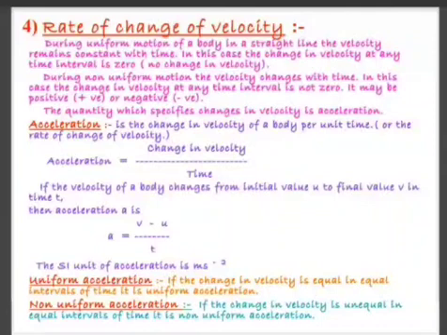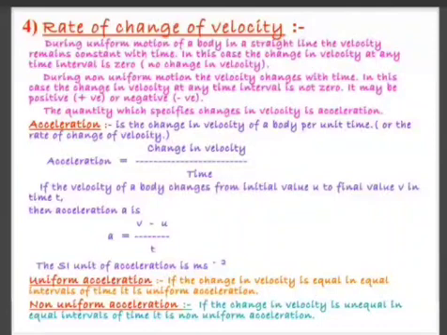Speed is distance by time. It is always positive. It is a scalar quantity. Velocity, it is displacement by time. It depends on direction, so it is a vector quantity, and it can be positive, negative, zero. Distance is equal to displacement, and speed is equal to velocity, provided body is going in a straight line, linear, or you can say one dimension. So the distance and displacement will be equal, speed and velocity will be equal.